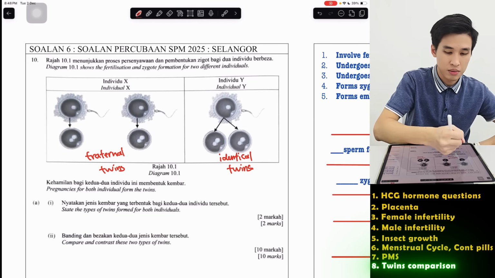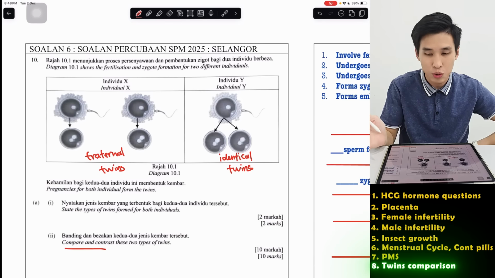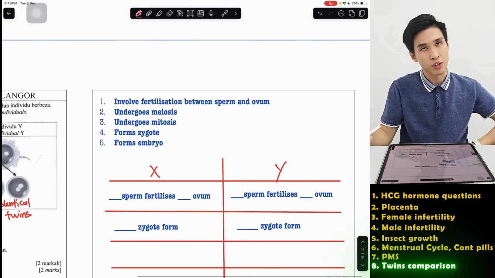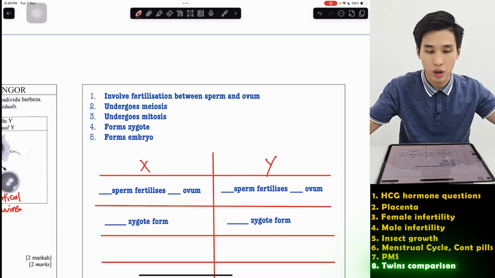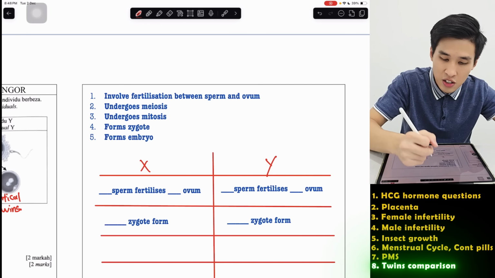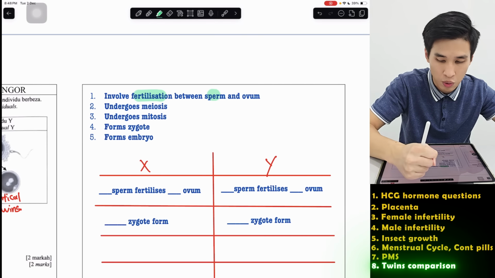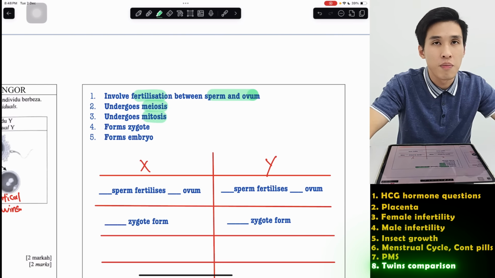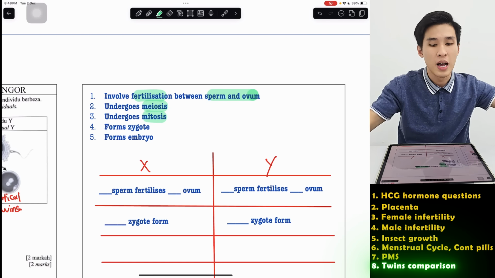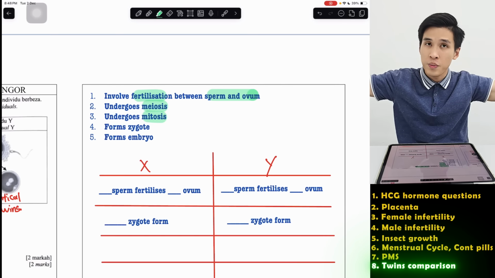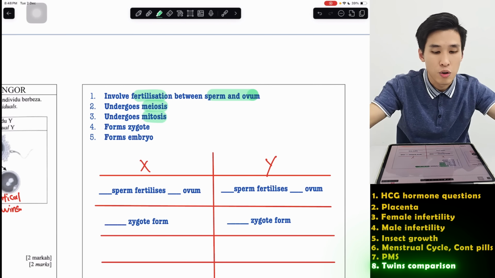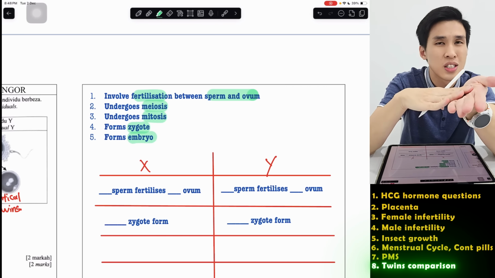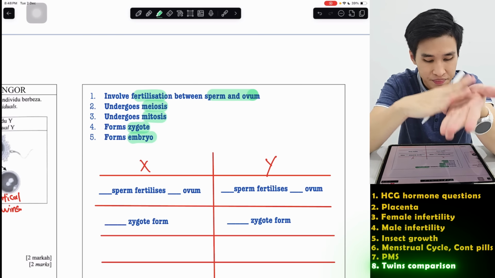Compare and contrast means similarity and difference. 10 marks, so it's a full comparison question. Now, similarities, actually, there's a lot you can say. Regardless of what twin you are, definitely there's fertilization between sperm and ovum. Definitely there's meiosis and mitosis involved: meiosis to form the sperm and the ovum, mitosis for the zygote to grow. And no matter what twin you are, you form a zygote, and the zygote becomes an embryo. So you can see similarities are very general actually.